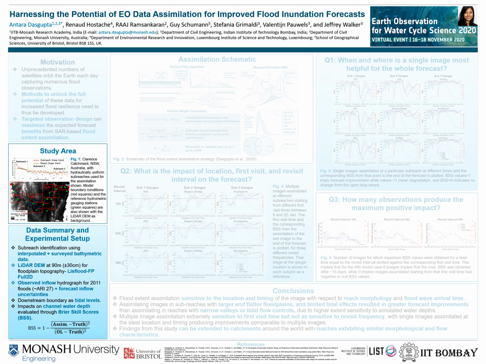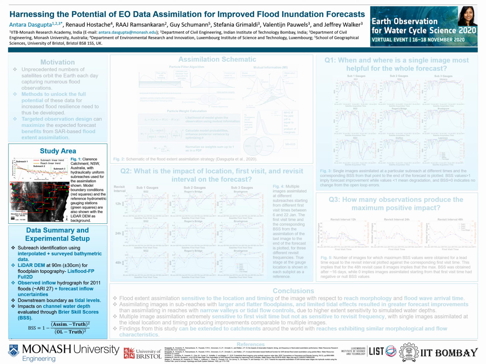entire global domain. The experiments were implemented using the hydraulic model LISFLOOD-FP, implemented in full 2D using a LiDAR DEM as floodplain topography at 90-meter grid size, and we used interpolated and surveyed bathymetric data to define the channel geometry. Observed inflows were used as the base or control scenario to simulate forecast inflow uncertainties mimicking a hydrological model forecast.